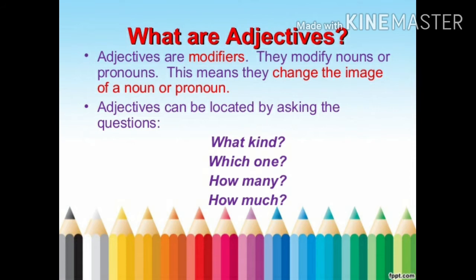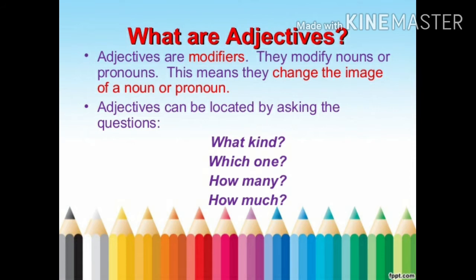Now, how can we find an adjective? It is very easy. Adjectives can be located by asking questions like what kind, which one, how many, and how much.